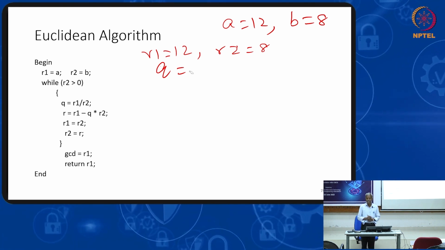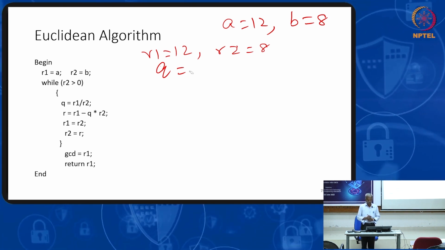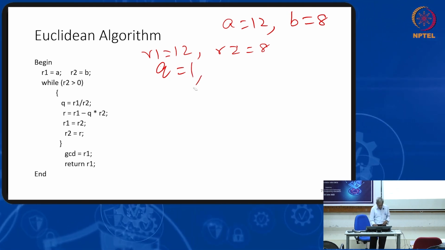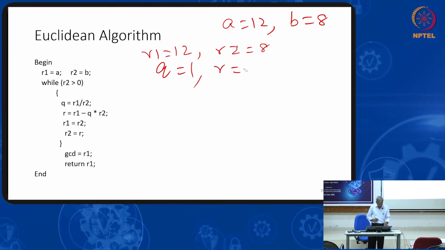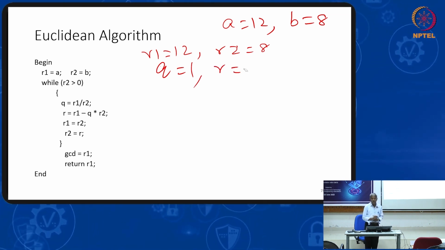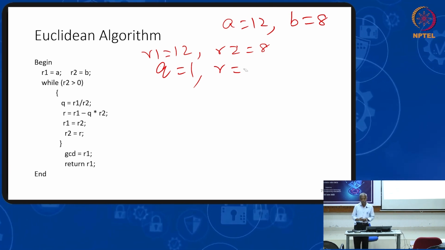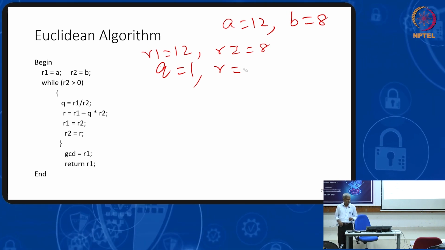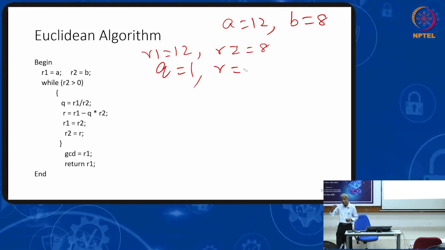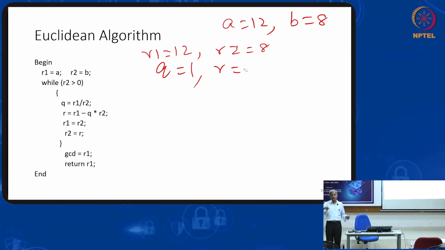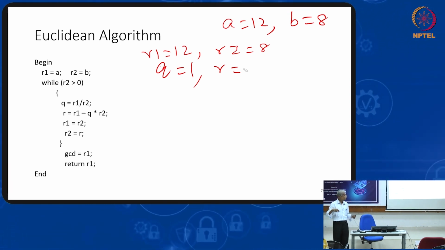12 divided by 8. What will be the Q? 1. And R equal to R1 minus QR2. How much is QR2? To find QR2 first, Q is how much? 1. R2 is 8, so QR2 is 8.